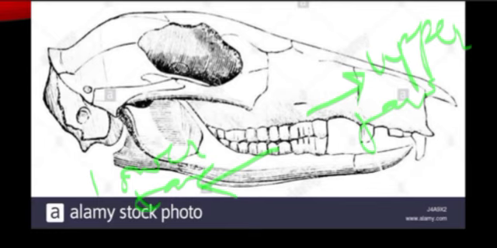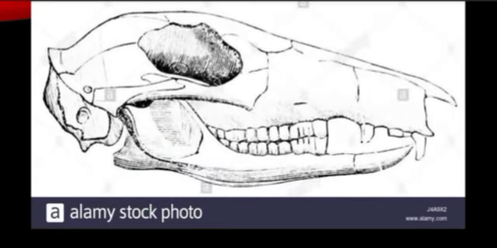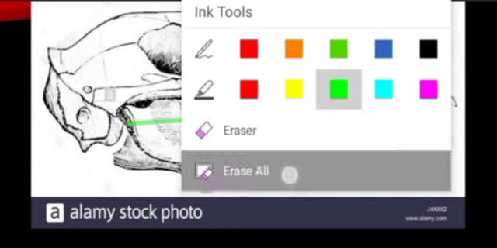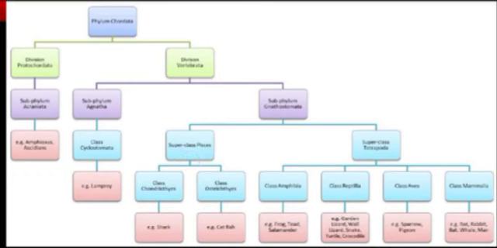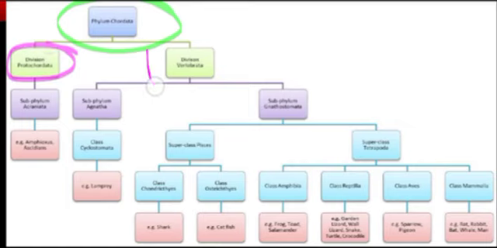So hopefully you understand everything up to now in classification. So there is chordate, which has two divisions, protochordate and vertebrate. This protochordate is also divided into two subphyla, urochordate and cephalochordate, on the basis of extension of notochord.